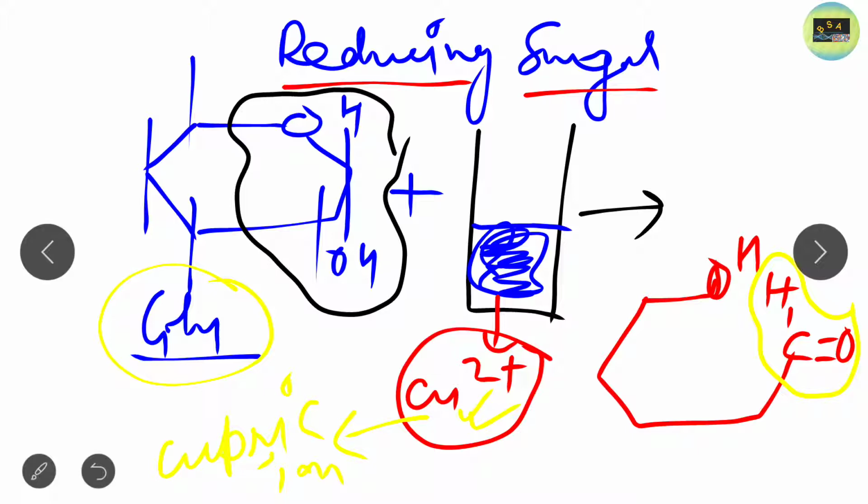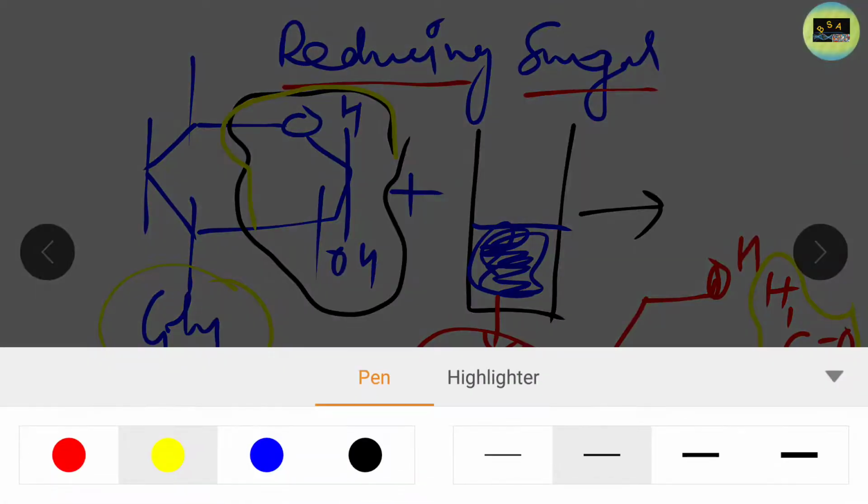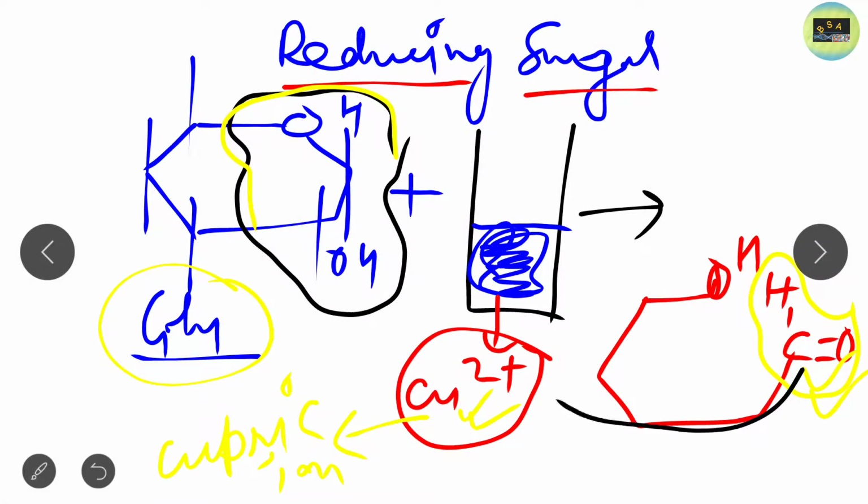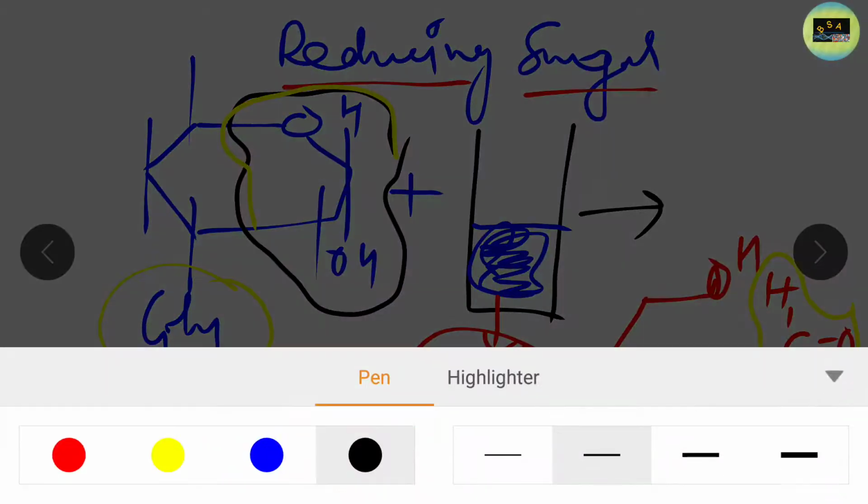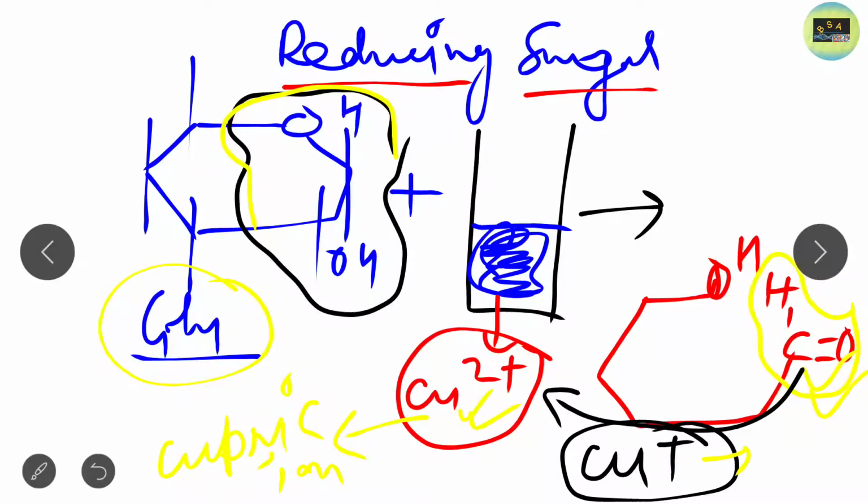when this glucose molecule reacts with this solution, the ring structure of the glucose molecule is opened in solution, and after the ring opens, the aldehyde group becomes free. This aldehyde group reacts with the cupric ion and forms cuprous ion, that is Cu plus ion, and the color of the cuprous ion is brick red.